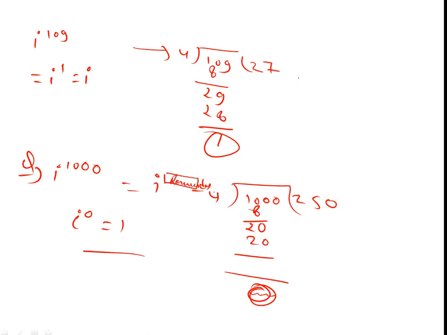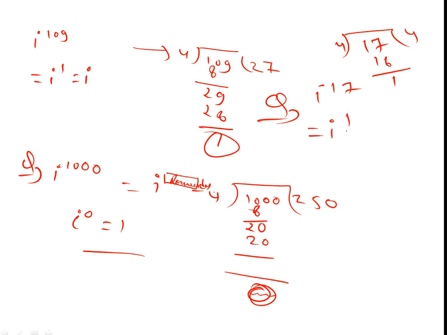One more question: iota to the power 17. 17 looks easy, no? Divide by 4. The remainder is 1. So we can easily write it as iota to the power 1, which is iota. It's a very easy technique and a very easy methodology.